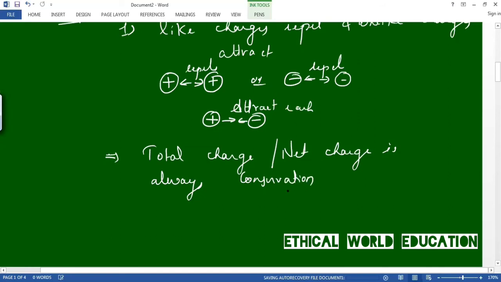For example, take one node on a wire. At this node, the number of charges entered is equal to the number of charges left at any particular period of time. Therefore, net charge is always conserved. This is the complete information for question number 10. Let us move on to the short questions and discuss them one by one.